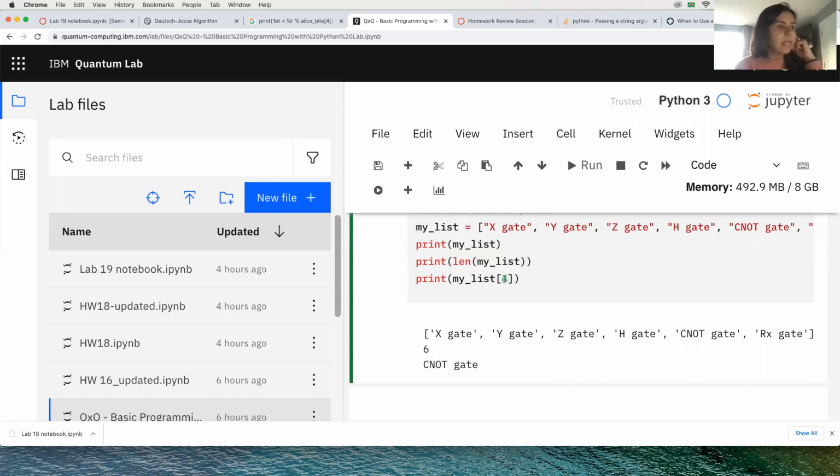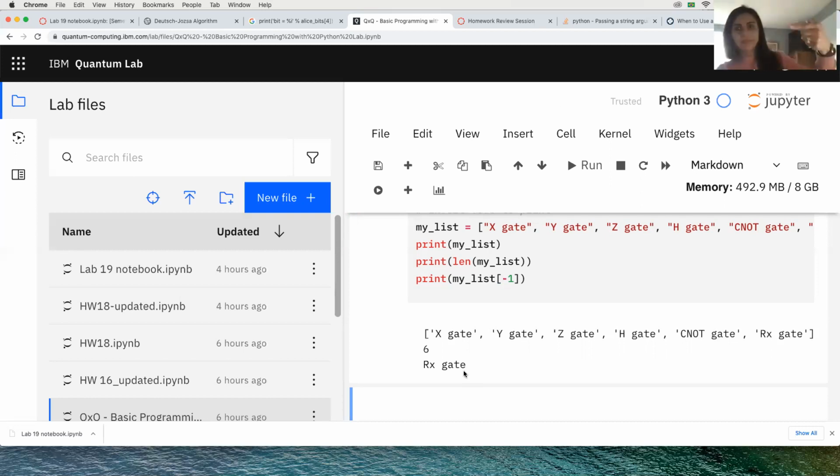Now a hint: the length of the list in CNOT is in the 4th position. If you want to use the numbers in the list, you can count from right to left, and if you use -1, it's the RX gate, that's our last one, I'm pointing to my screen that's shared. It's gonna be at the end of this list.